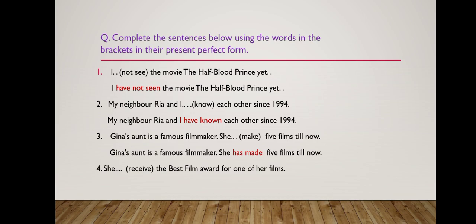Coming to sentence number 4. She received the Best Film Award for one of her films. She, again singular, so has or have? Yes, it will be has. She has received, then the third form of the main verb, that is the past participle form of the verb, received.